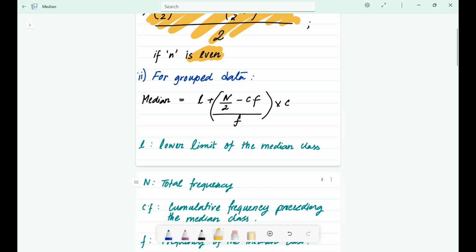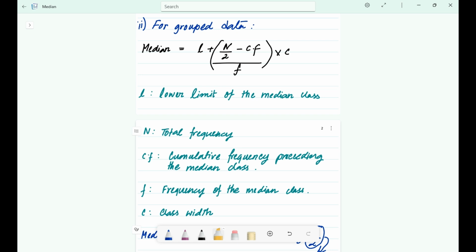Okay, now coming to the grouped data. Alright, level up. We will talk about grouped data now. This is when your data is all organized into a fancy frequency distribution table with classes like 20 to 30, 30 to 40, and so on. For this, we have a special formula that looks a bit intimidating, I know, but I promise it's just a recipe. Let's break it down step by step, okay?